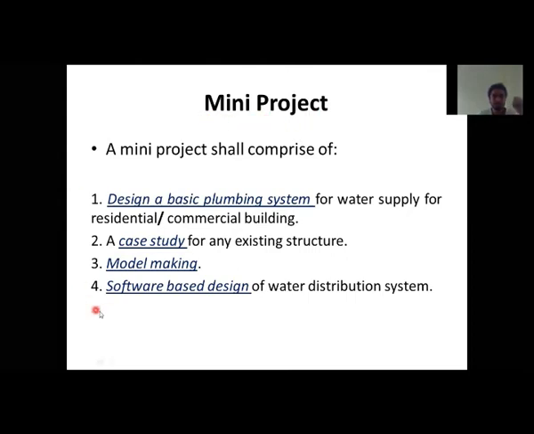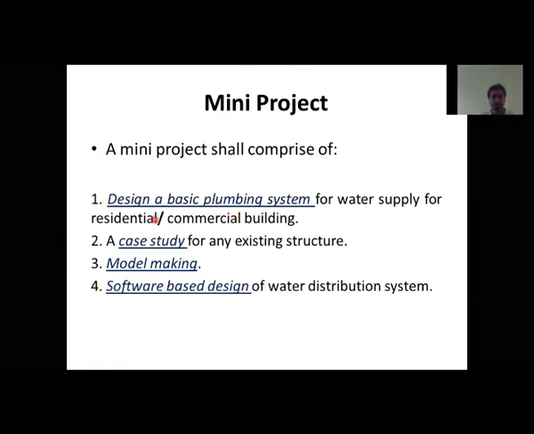In the mini project, the University of Mumbai has listed four projects, and out of these four you have to perform any one. I will just tell you what those mini projects are all about. After getting to know about all these things, you have to make a group. You can do it in groups, or you can do this mini project solo as well.